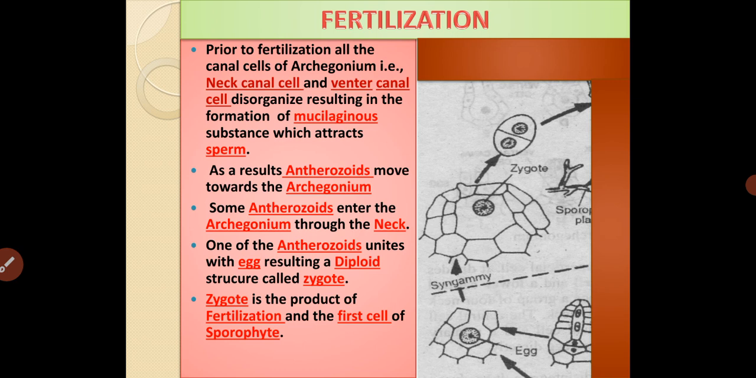Fertilization in the case of Rhynia. Prior to fertilization, in the female reproductive structure, the archegonium, the neck canal cell and venter canal cell start to disorganize, resulting in the formation of a mucilaginous substance which attracts the sperm towards itself. As a result, antherozoids move towards the archegonium and some also enter through the neck. One of the antherozoids unites with the egg, resulting in the formation of the zygote. Zygote is the product of fertilization and it is considered the first cell of the sporophytic generation.